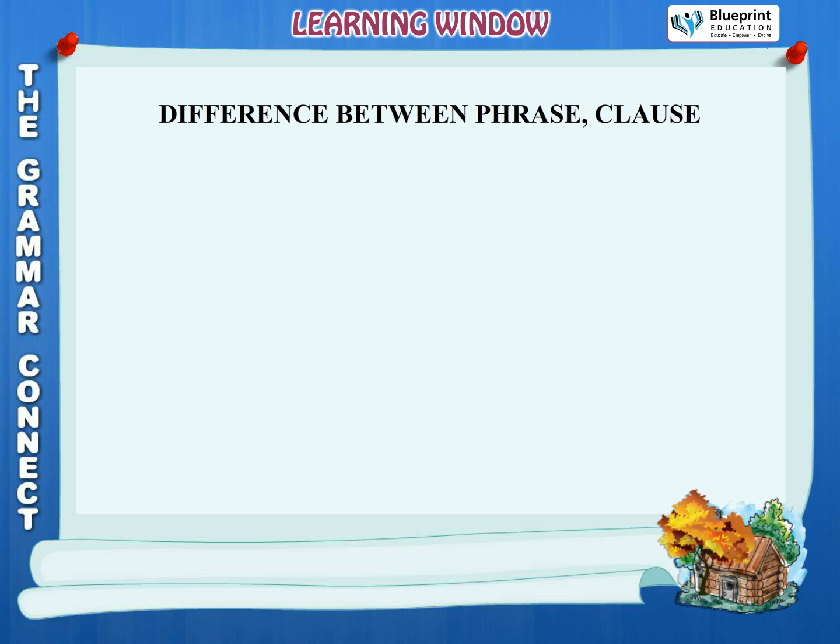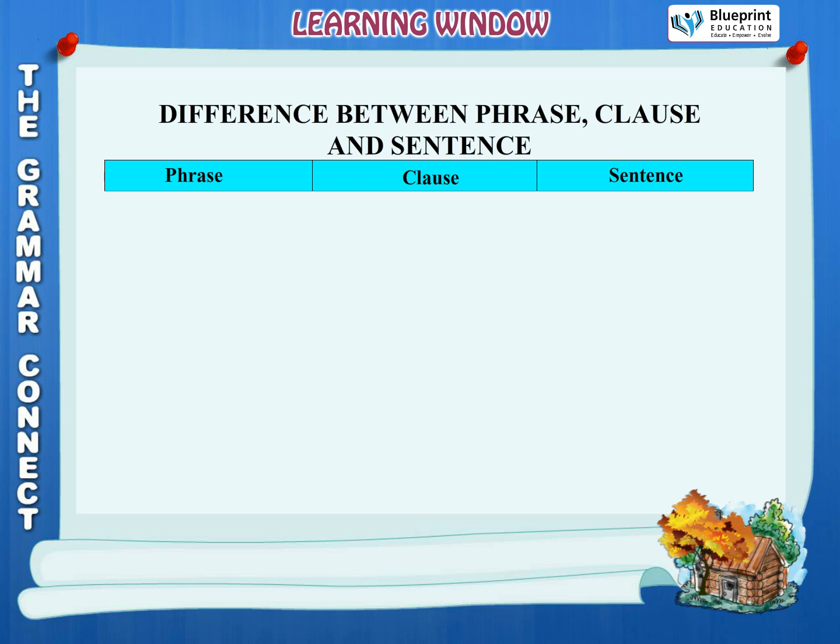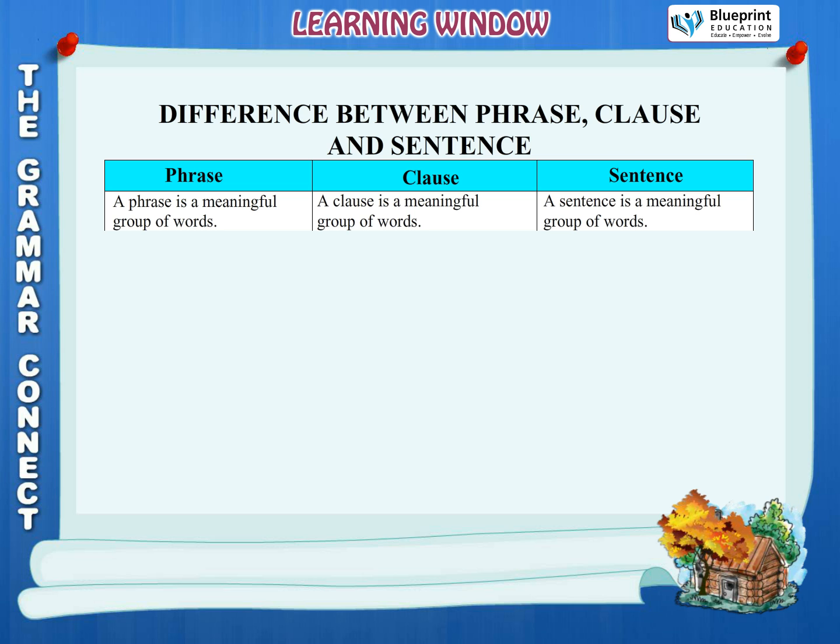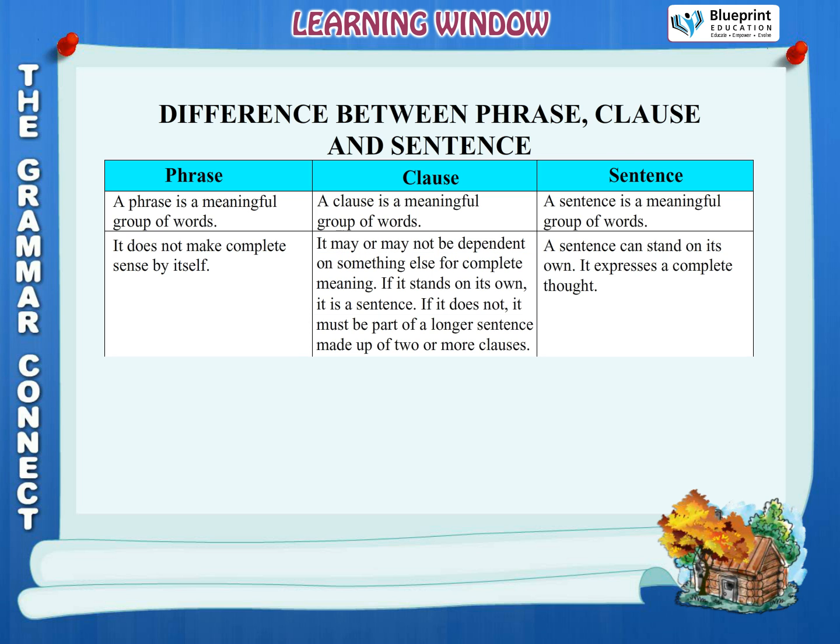Difference between phrase, clause and sentence. A phrase is a meaningful group of words. A clause is a meaningful group of words. A sentence is a meaningful group of words. A phrase does not make complete sense by itself. A clause may or may not be dependent on something else for complete meaning. If it stands on its own, it is a sentence. If it does not, it must be part of a longer sentence made up of 2 or more clauses.